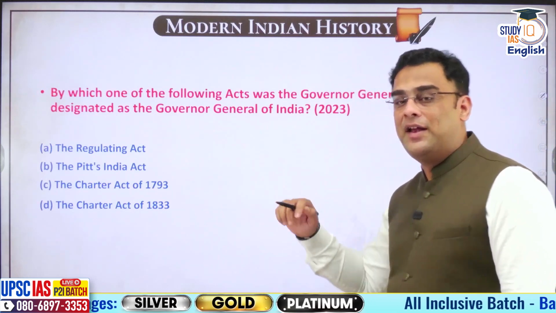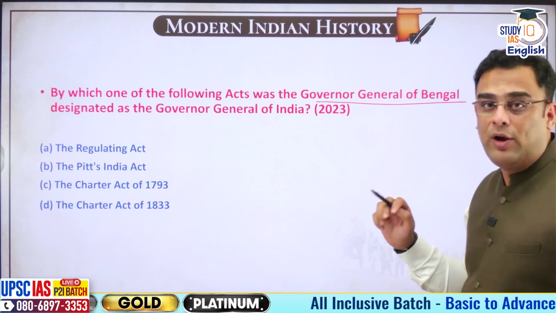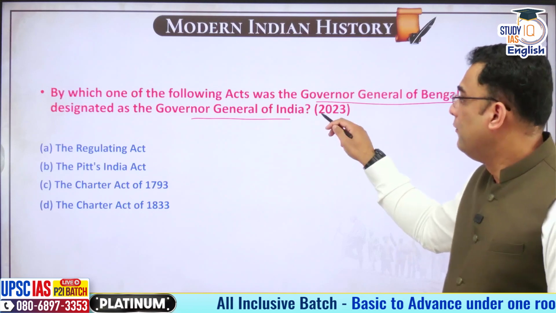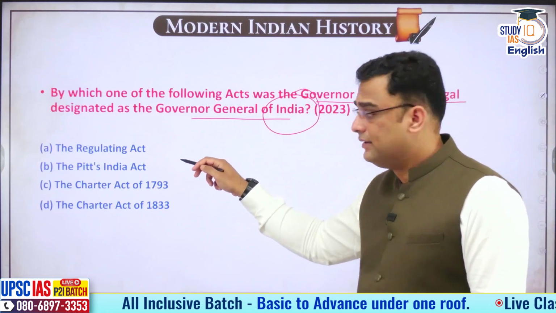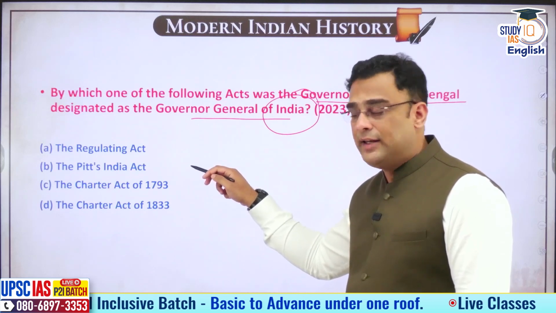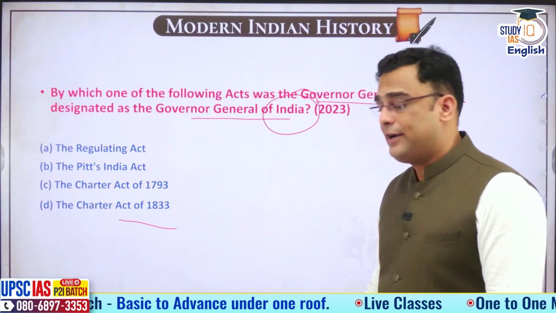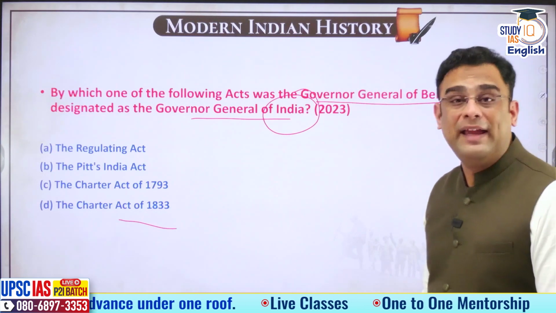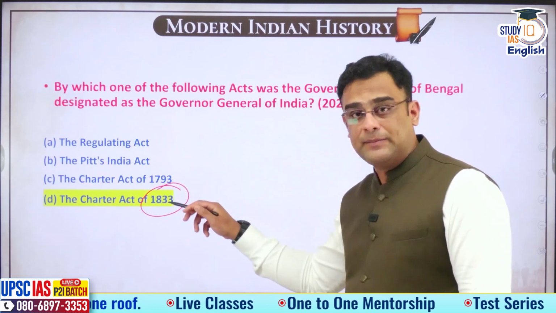The first question here. By which of the following acts was the Governor General of Bengal designated as Governor General of India? When is this happening? That is the question. Regulating Act, Pitt's India Act, that is 1784, Charter Act 1793, or is it Charter Act of 1833? Now, as you all would probably be able to recall, this happens in Charter Act of 1833.